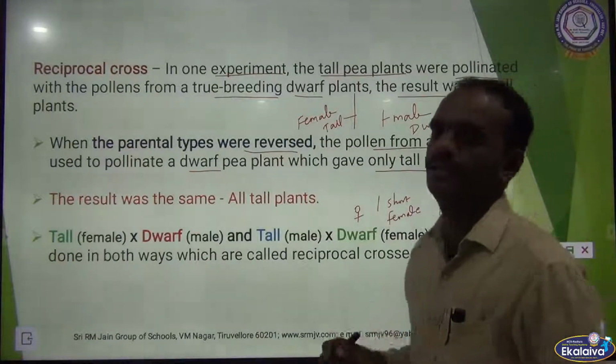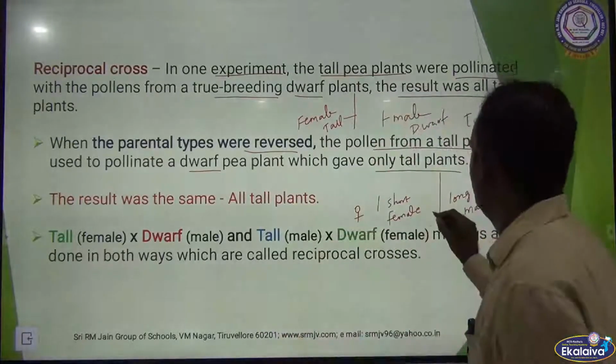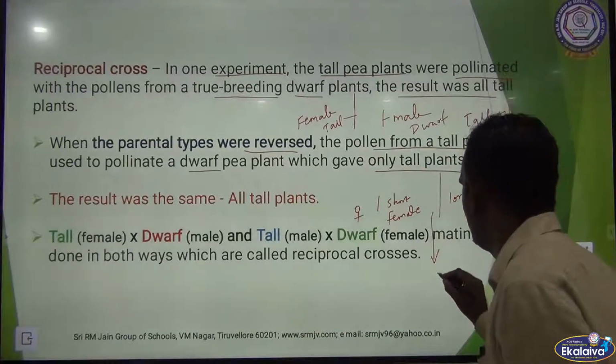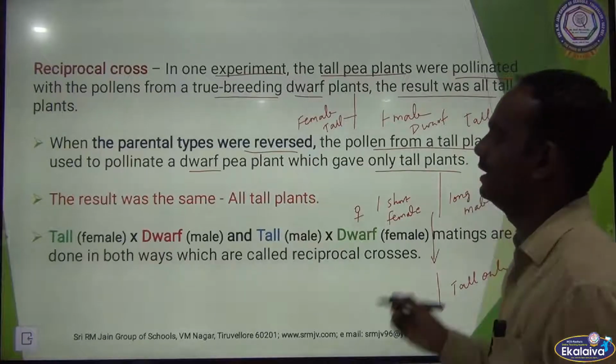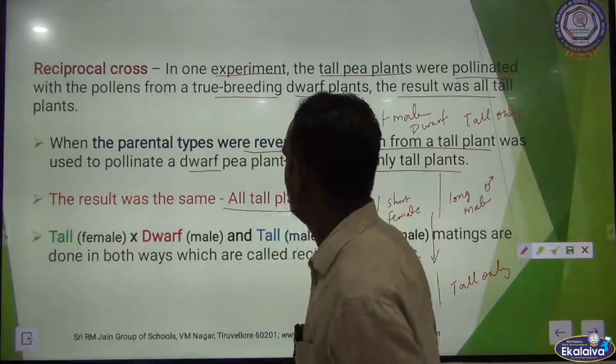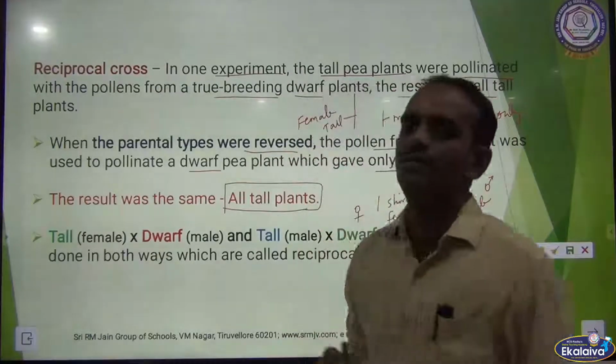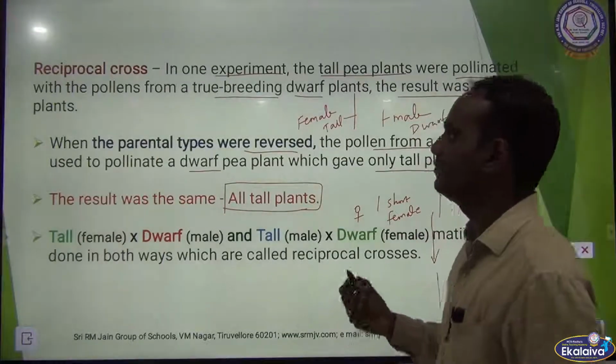They pollinated. What will happen? In the F1 generation, all plants are tall only. Okay, the results were the same. All plants are tall only. Once again, I am repeating.